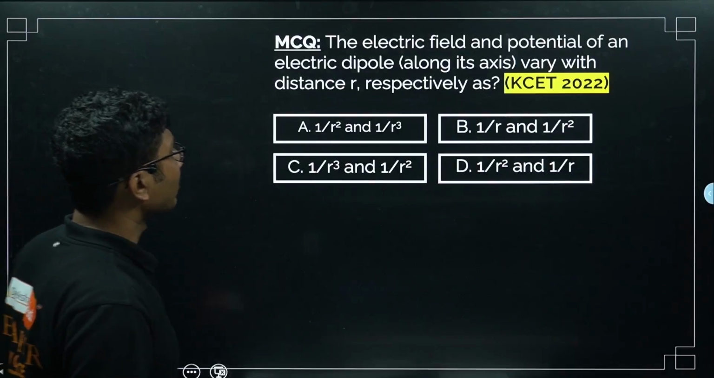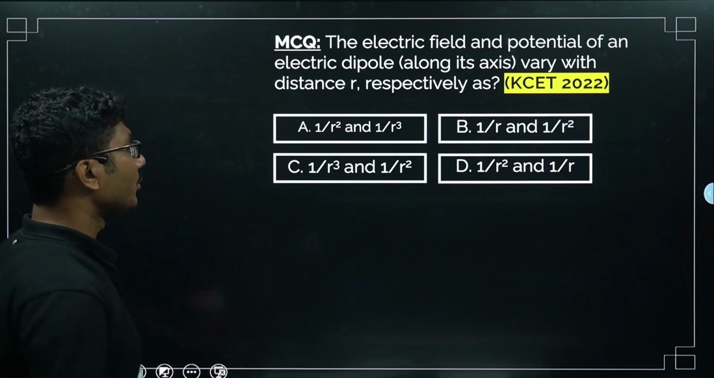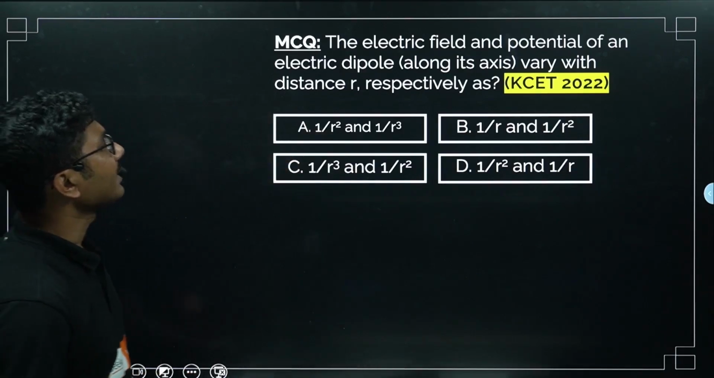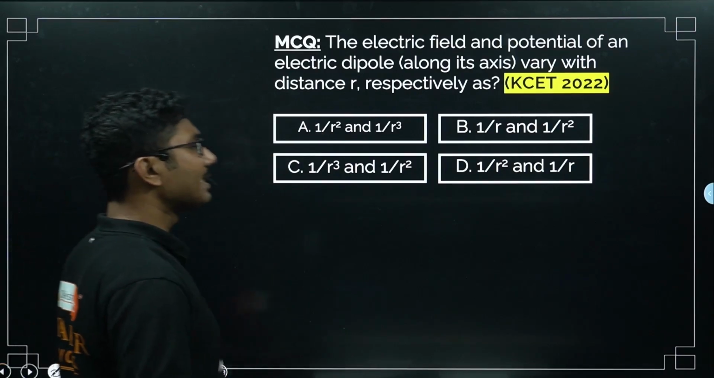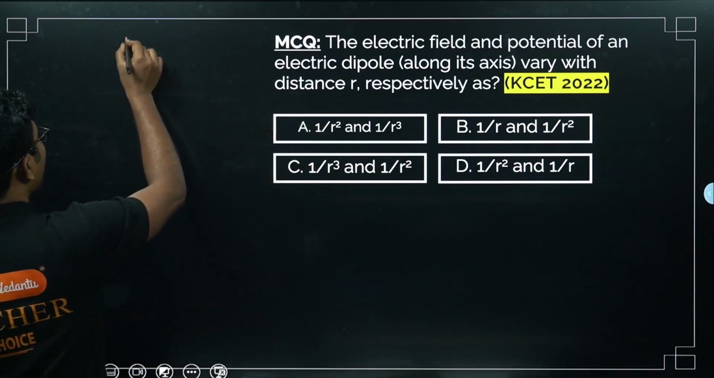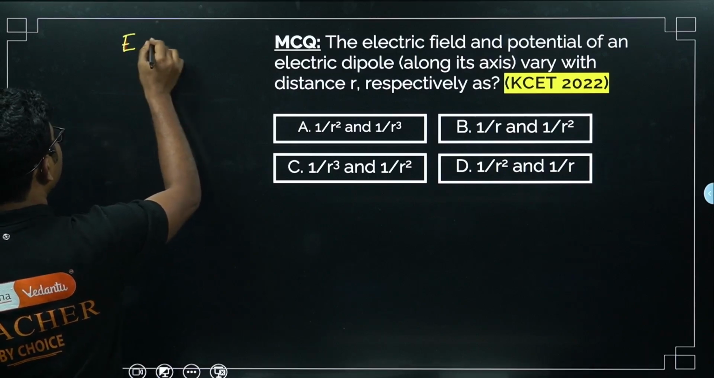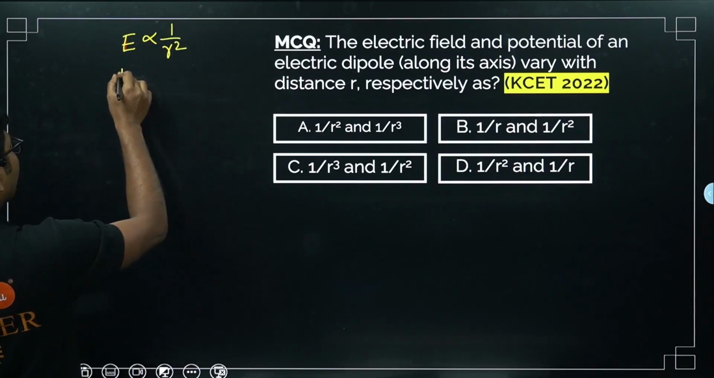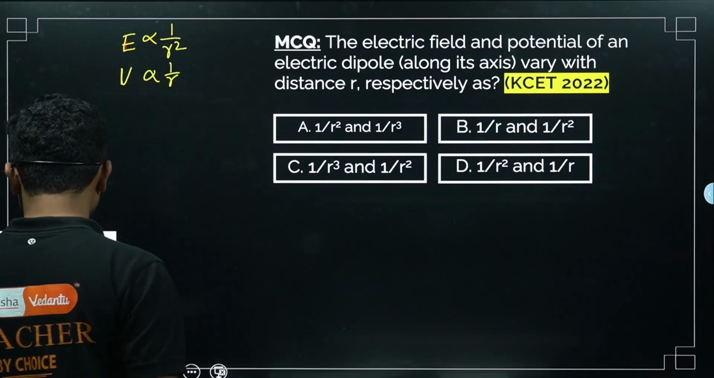Now, let us solve one of the KCET questions, which came in 2022. The electric field and potential of an electric dipole along its axis vary with distance r respectively as... I said that normally electric field and potential are related like this. Normally electric field is proportional to 1 by r square and normally electric potential is proportional to 1 by r. But for a dipole it's a special case.